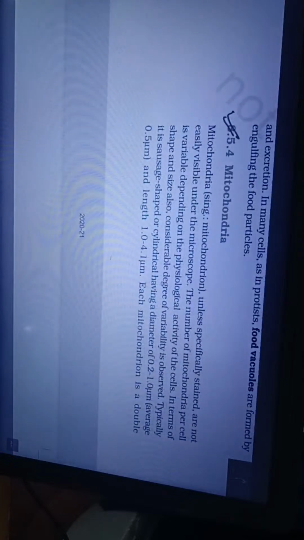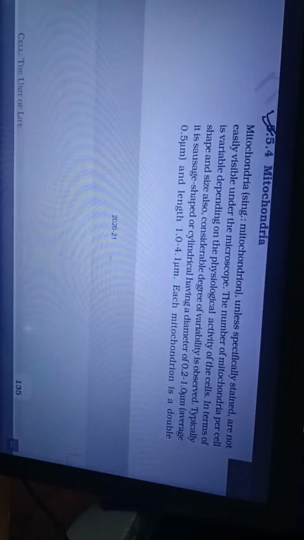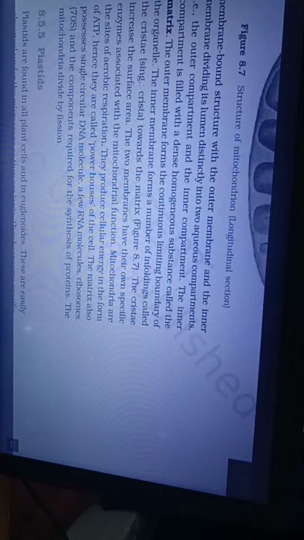8.5.4 Mitochondria. Mitochondria, unless specifically stained, are not easily visible under the microscope. The number of mitochondria per cell is variable depending on the physiological activity of the cells. In terms of shape and size also, considerable degree of variability is observed. Typically, it is sausage-shaped or cylindrical, having a diameter of 0.2 to 1 micrometer and length 1 to 4.1 micrometer. Each mitochondrion is a double membrane-bound structure with the outer membrane and the inner membrane dividing its lumen distinctly into two aqueous compartments, that is the outer compartment and the inner compartment.